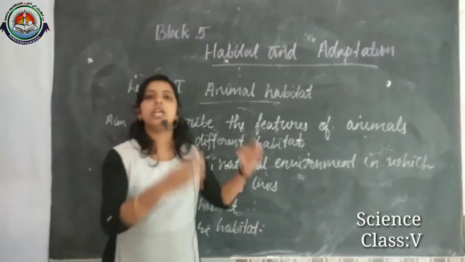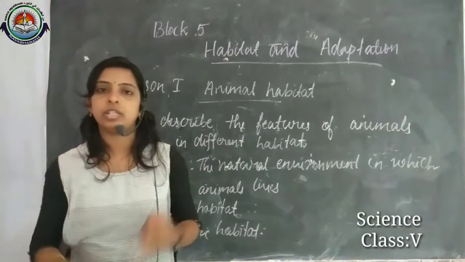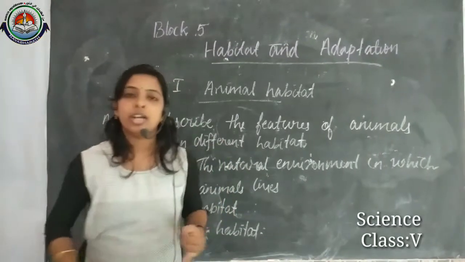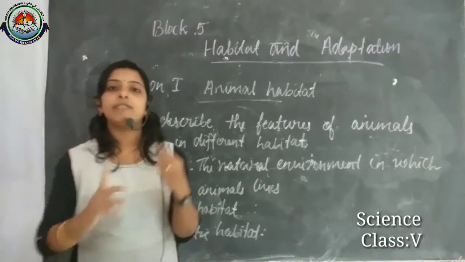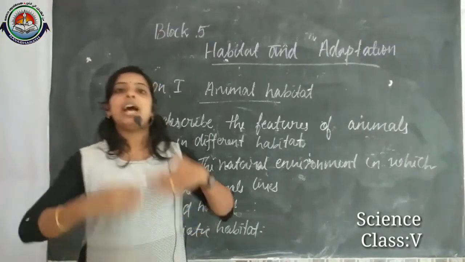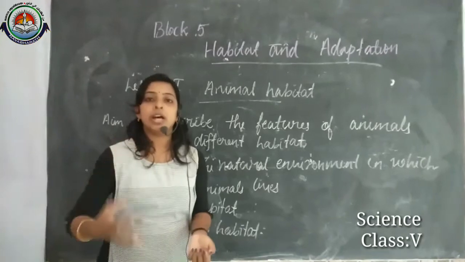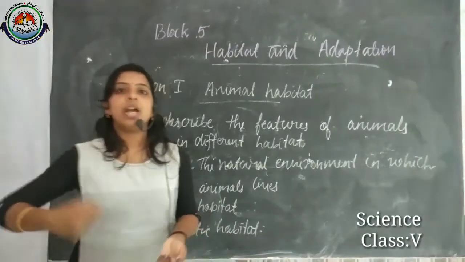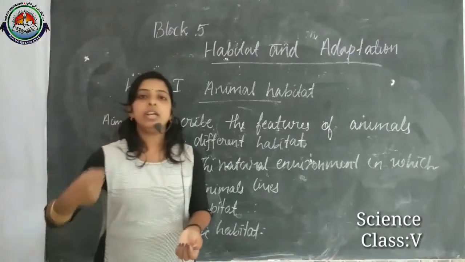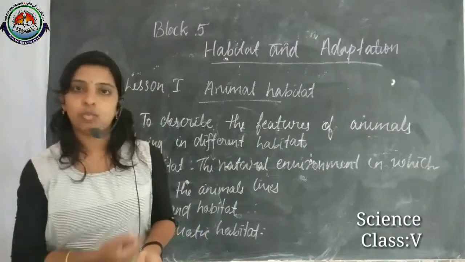They provide food, shelter and water, protect animals from predators, and help them give birth to their young ones and raise them.